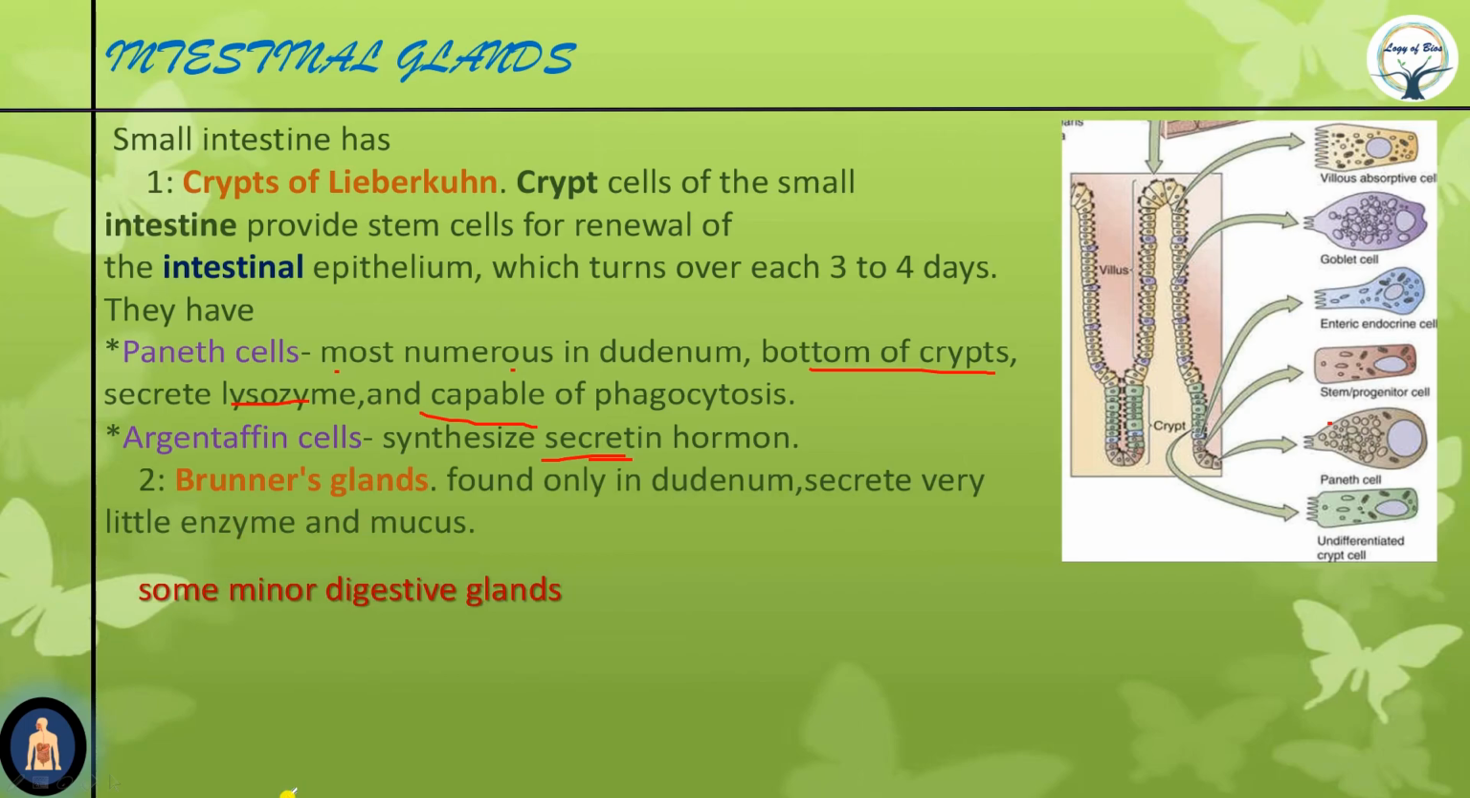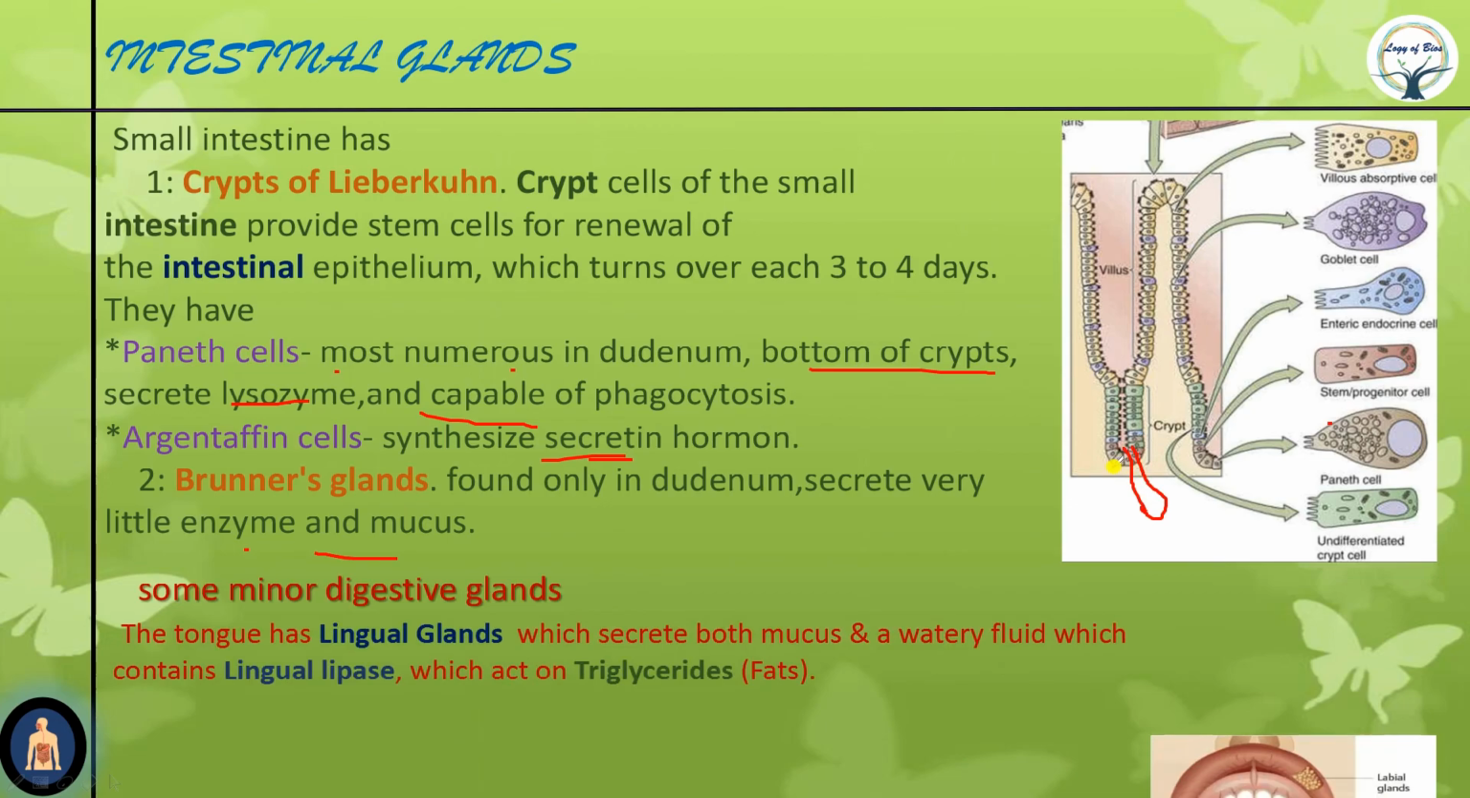Now after crypts there is Brunner's gland. These glands are found in the duodenum only. They secrete very little enzymes and mucus. These glands also open into the crypt. Clear? See, this is the crypt, and these glands are like this and open into the crypt. Now, some minor glands.